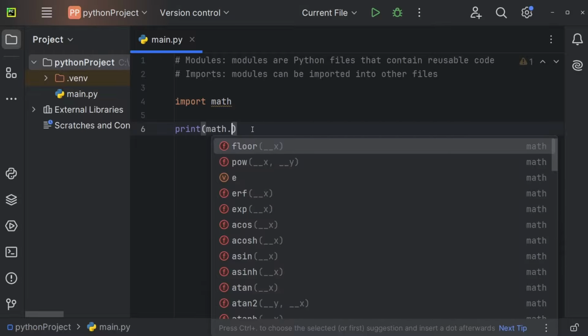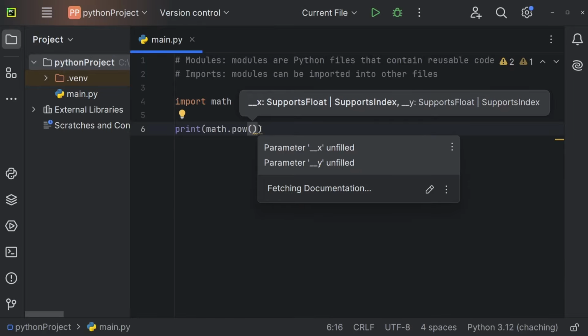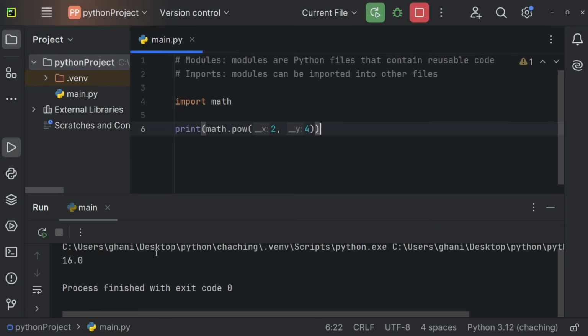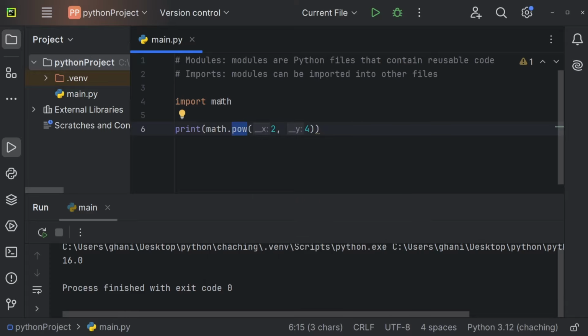So I could, for example, get pow and raise one number to the power of another one. So maybe 2 to the power of 4. And I'm going to run this, and we're getting 16.0. And the reason that this works is that this function right here is defined within the math module. So someone defined the function inside of this module. We are importing this module, and now we can access all of the functions that are defined within this module.